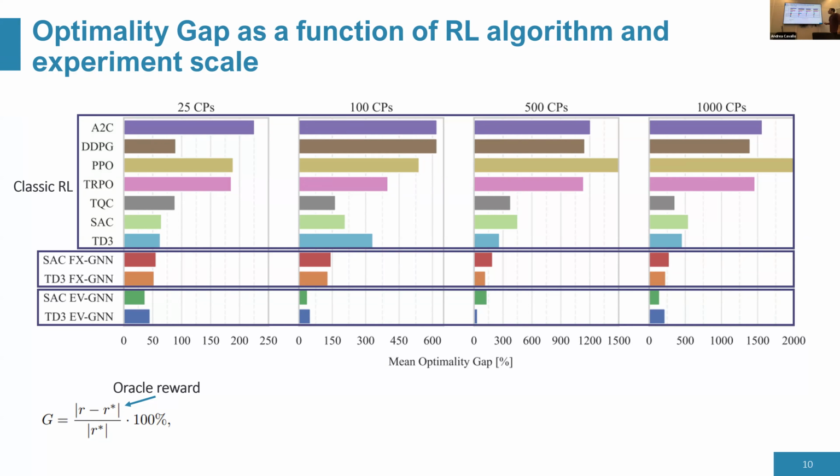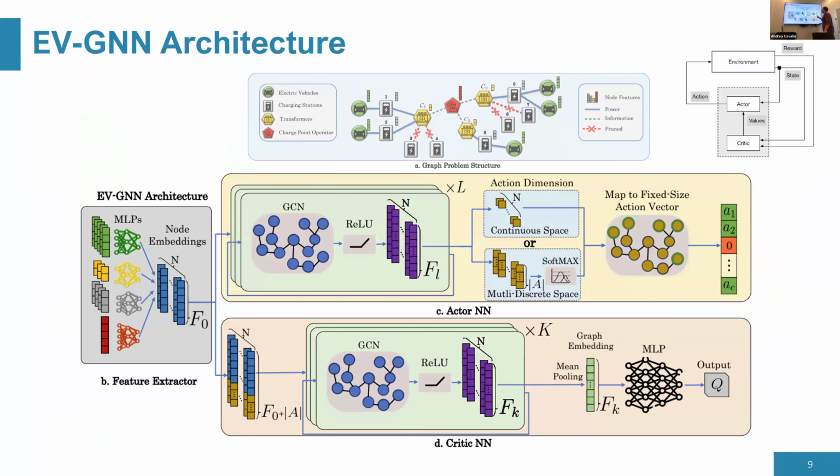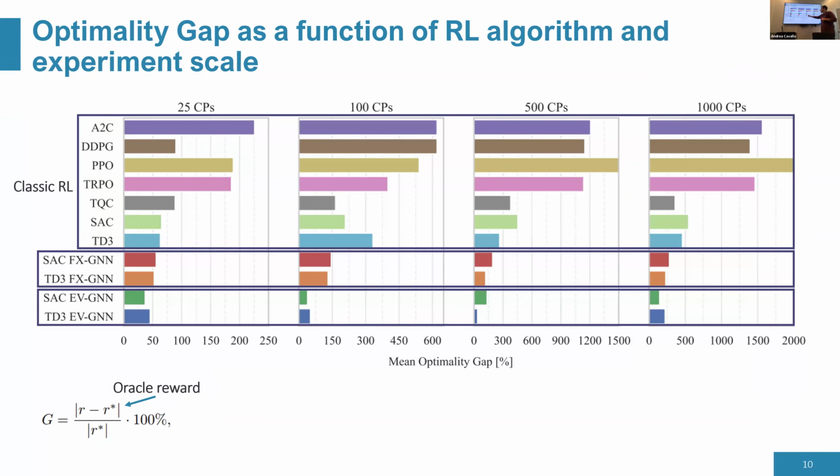Let's see some more results. Also one thing more. We also compared how reinforcement learning would look like if we just use a feature extractor. So we had a network where, again, we had this graph, we had the feature extractor, and then we just followed it by mean pooling and MLP. So this is like an in-between of not using a full GNN architecture. And we see that, yeah, using a feature extractor GNN improves the results, but it's not enough. Using an end-to-end GNN is also better.